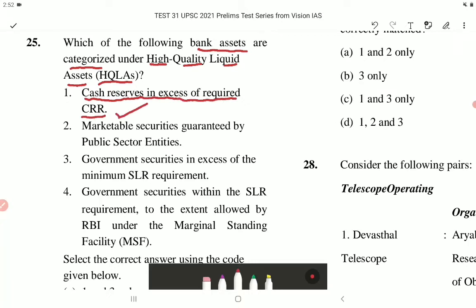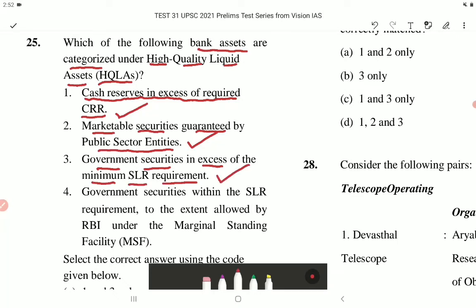This is correct. So these bank assets, they are categorized under HQLA. Number 2, marketable securities guaranteed by public sector entities. This is also correct. Number 3, government securities in excess of the minimum SLR requirement. This is also correct.